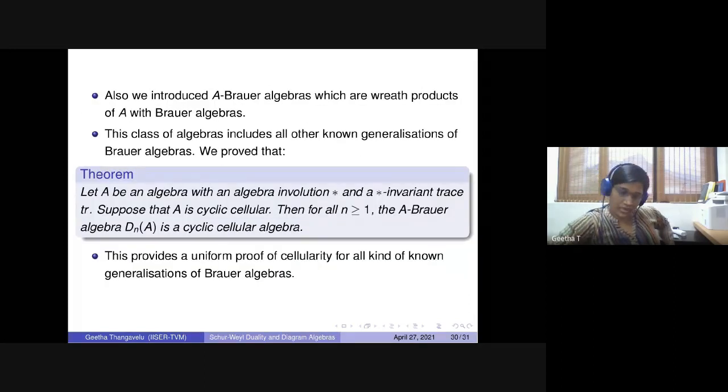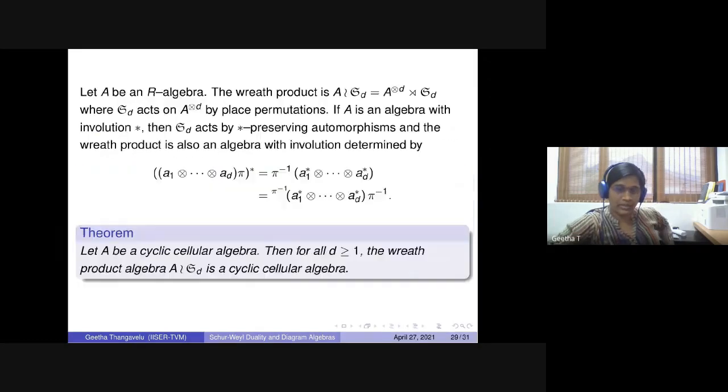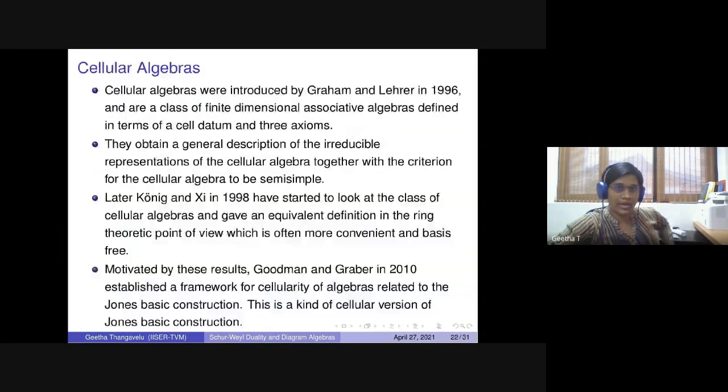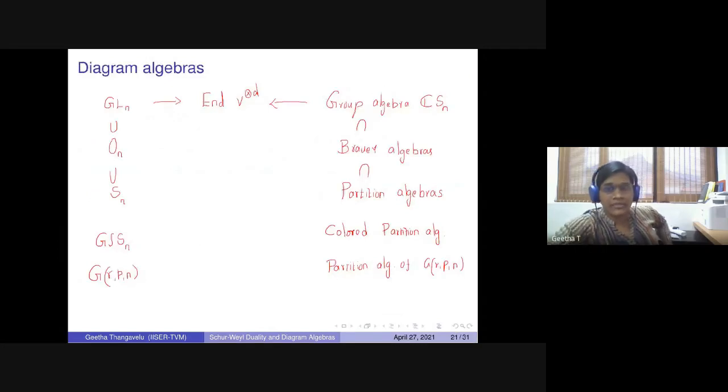So in the earlier Schur-Weyl duality, what I have mentioned, you have these Brauer algebras, partition algebras, and there are Brauer algebras with the vertices indexed with the group elements, say Z2 or the cyclic group or any abelian group or any general group. So there are Brauer algebras. If you do it with the cyclic group, it is called the cyclotomic Brauer algebras.